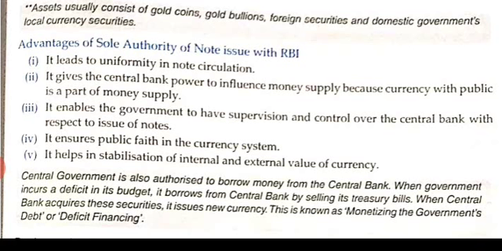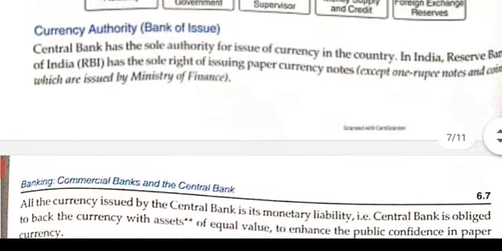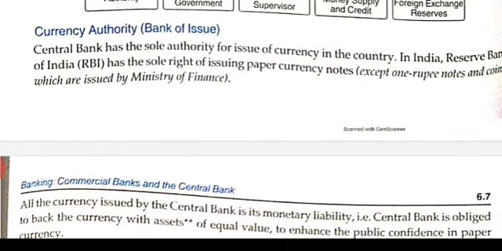When the central bank acquires this security, it issues new currency. So the printing of new currency takes place, and this process is known as monetizing the government debt or deficit financing. Deficit financing means issuing of new currencies. This is the first function of the central bank, the Reserve Bank of India, that is currency authority, which means bank of issue.